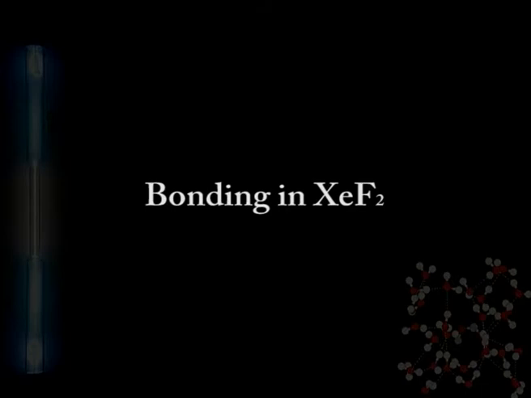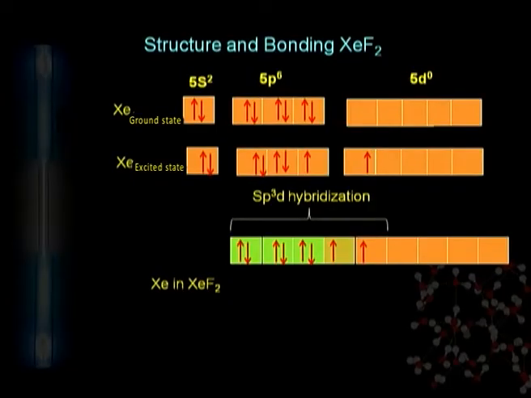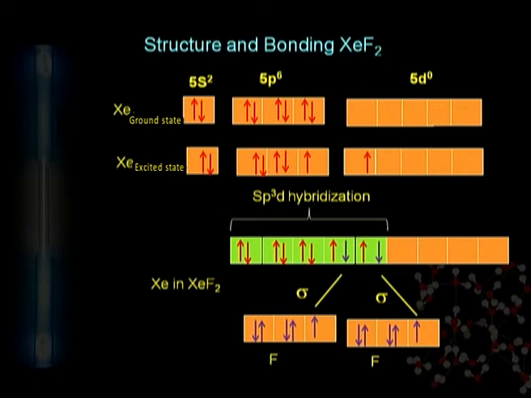Bonding in xenon fluoride. Now we can discuss the bonding. How can we understand the bonding in xenon fluoride? You can see this slide. First of all, we can use molecular orbital theory or valence bond theory.